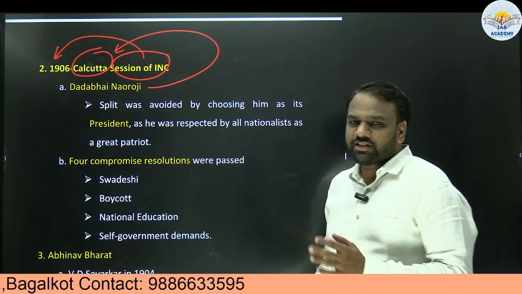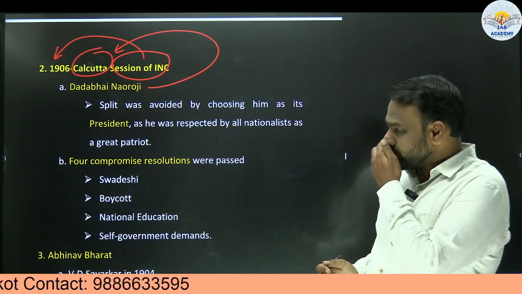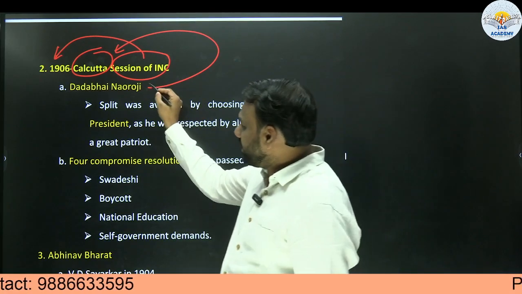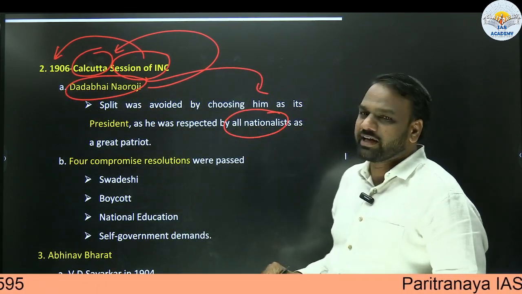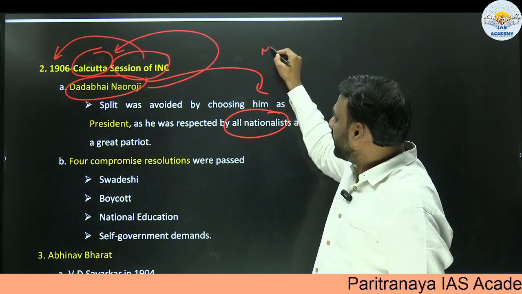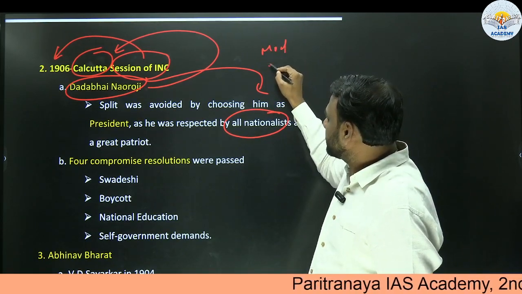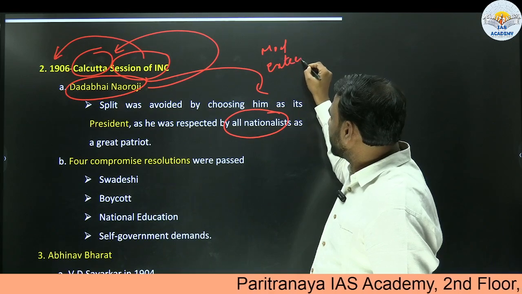In this session, the split was avoided. Why was the split avoided? Because the President Dadabhai Naoroji was respected by all the nationalists alike as a great patriot. Whether moderates or extremists, both of them respected Dadabhai Naoroji.